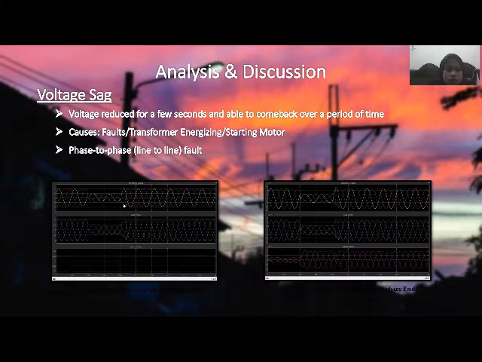This figure shows the voltage, so we can see that when the fault is applied, the voltage is reduced for a few seconds and came back to normal. This meets the voltage sag meaning. The current is the same: it is reduced for a few seconds and comes back to normal.